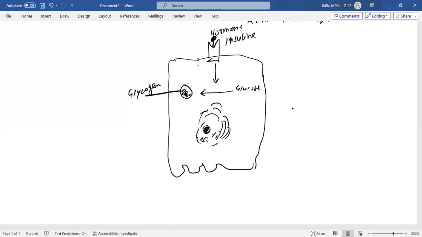The glucose is coming from outside to the bloodstream and is absorbed by this cell. When it increases here, insulin will come and convert it into glycogen.